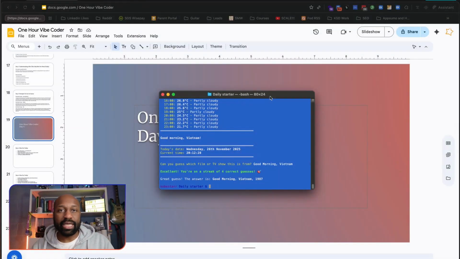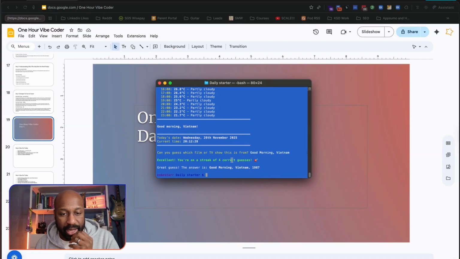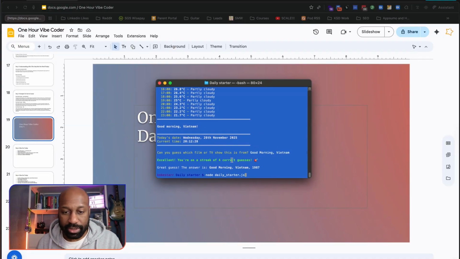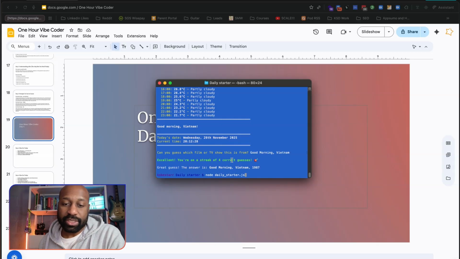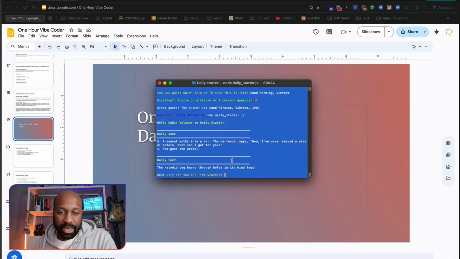So here is where we've got to so far. Let's go to the screen here. Here's the terminal, this little window here. I'm going to type in the prompt node daily_starter.js. Fine. Click on that. It tells me a joke.